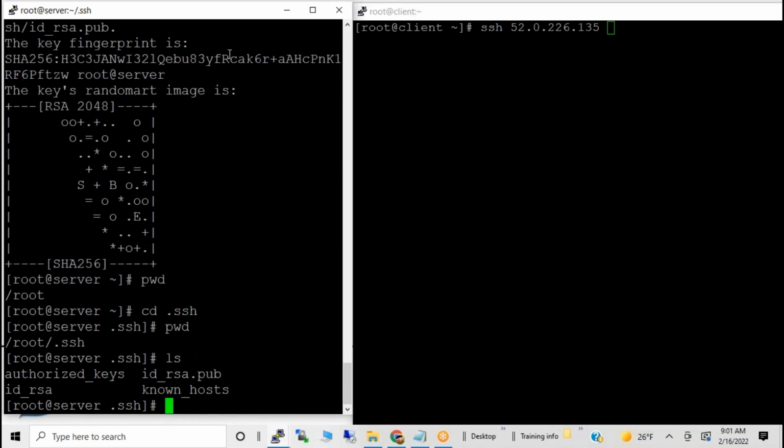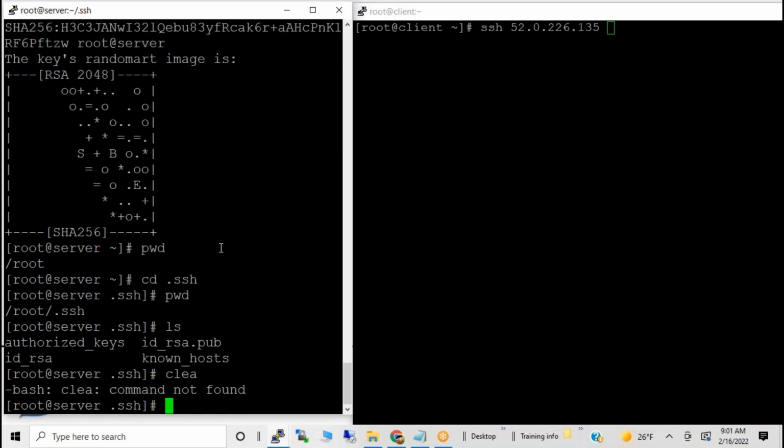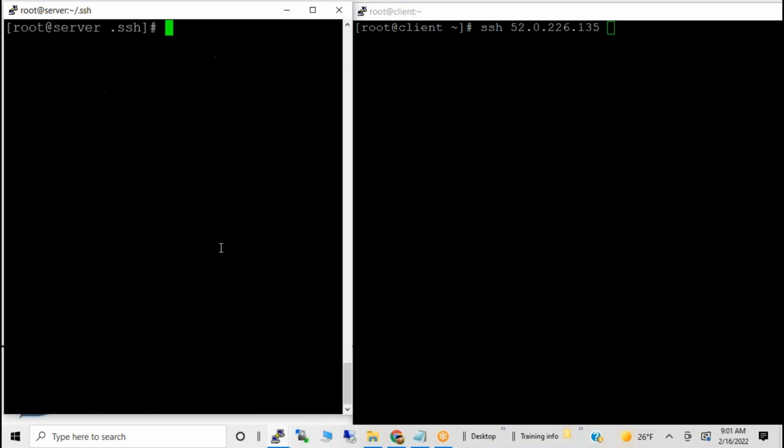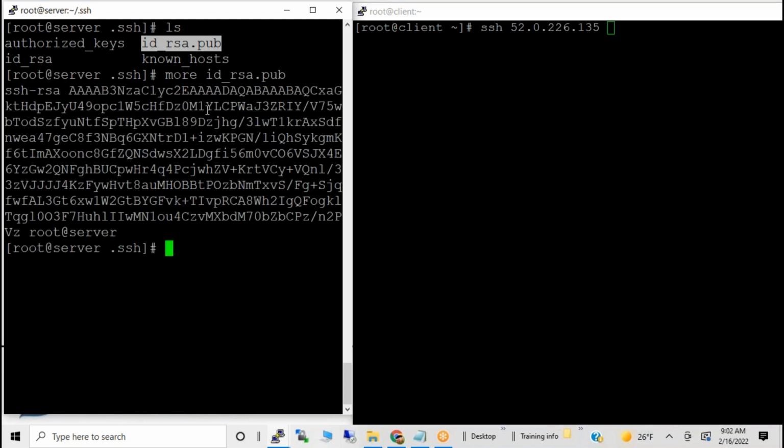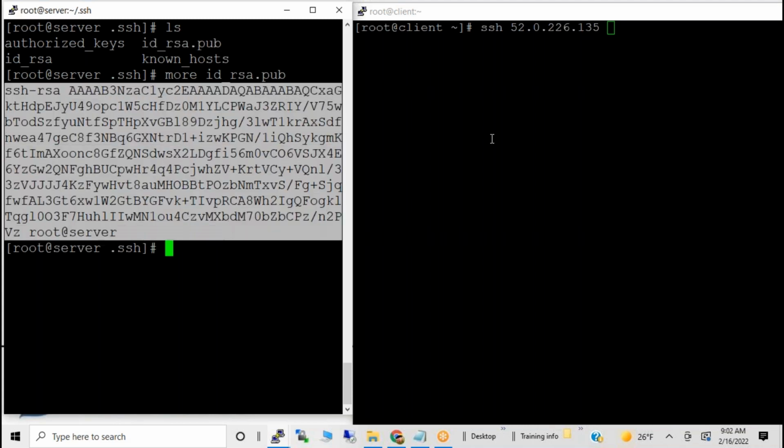In that directory it creates files like id_rsa and id_rsa.pub, and some other files. But which is the main file we need to copy to the other server? This file, id_rsa.pub. If you open id_rsa.pub, you can see there is a key. This key you need to copy to the other server, the client server.